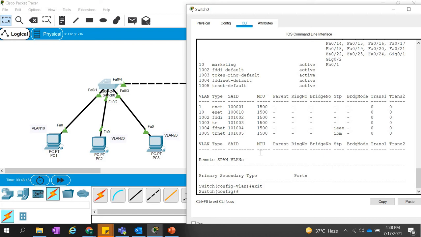Now VLAN 20. Rather than going to the switch port mode, we have two ways to create the VLANs. First, we can go to the interface and directly give VLAN 20. That will create the VLAN like this.